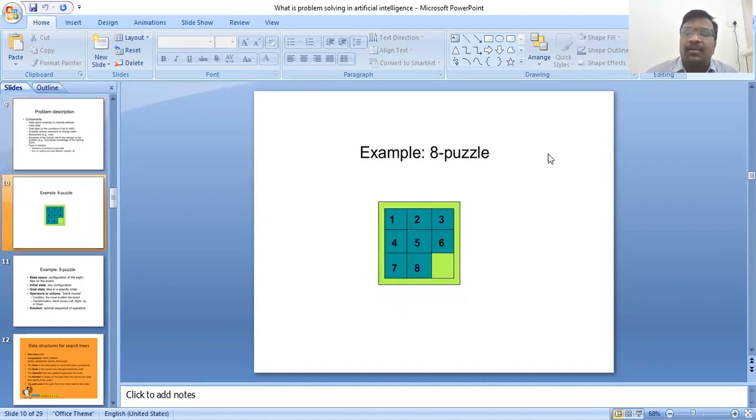Next, an example: taking the 8 puzzle problem. First we visit all the nodes, 1, 2, 3, 4, up to the goal state, with interaction and transfer of information between the states.